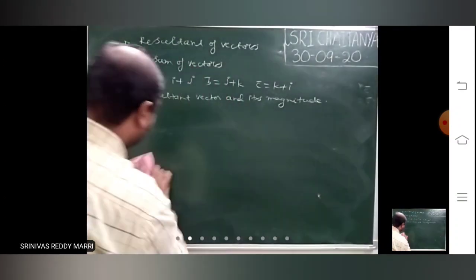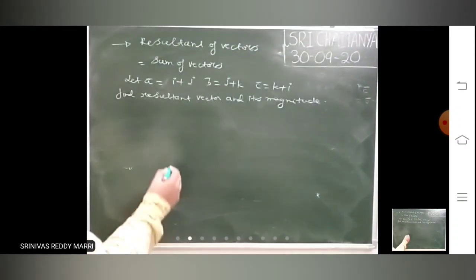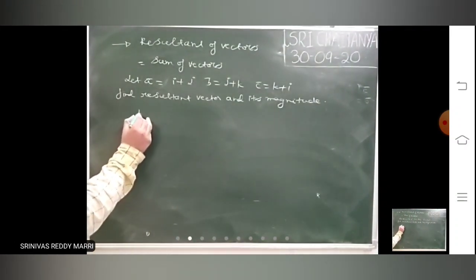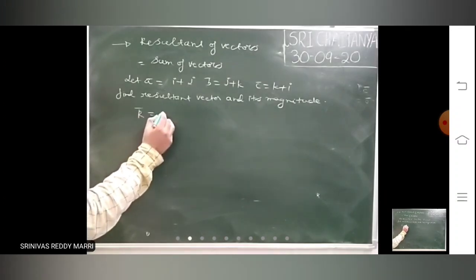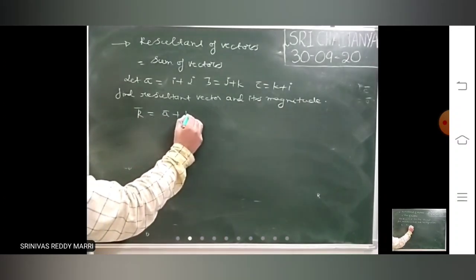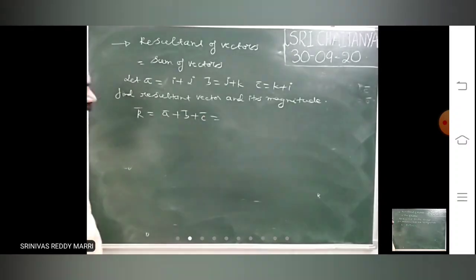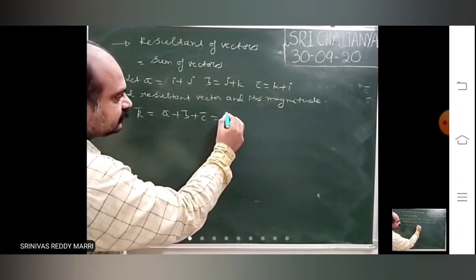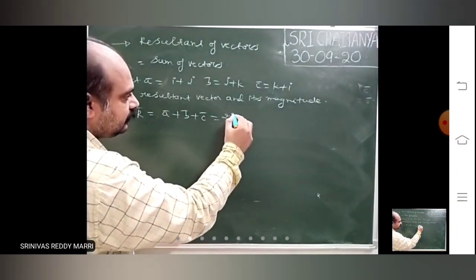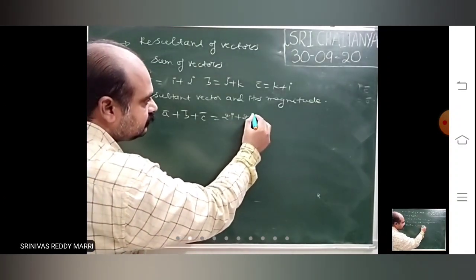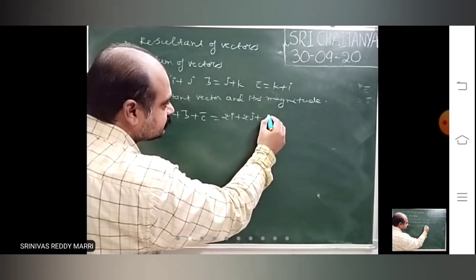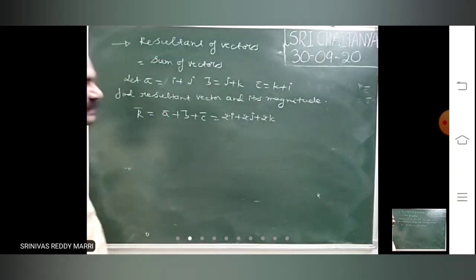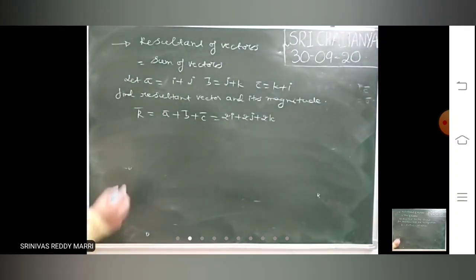Resultant vector means the sum of all the vectors. In vector form, the resultant is this: if we add all of these, you will get 2i plus 2j plus 2k. This is called the resultant vector.